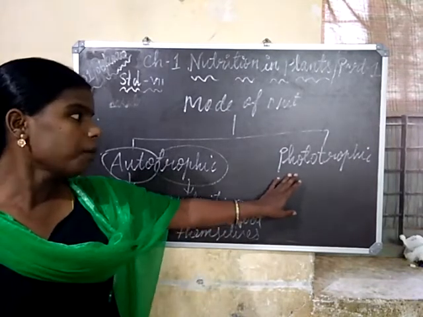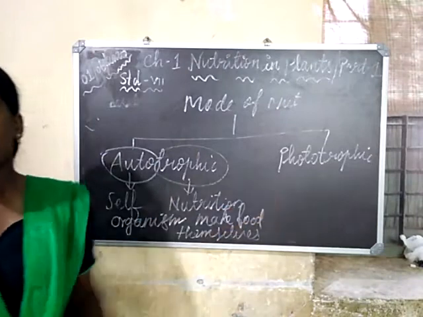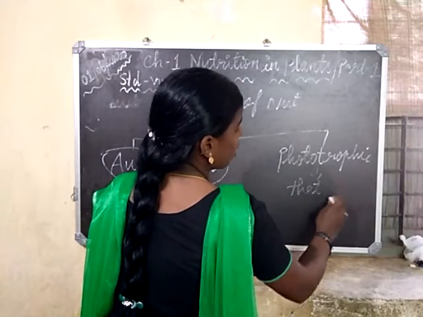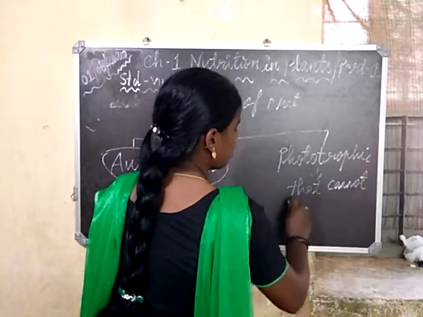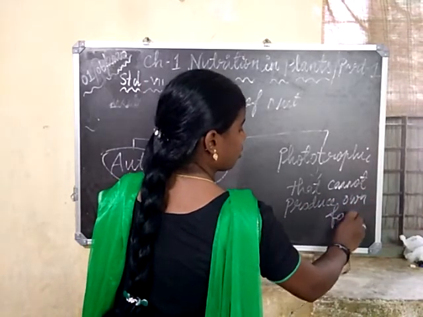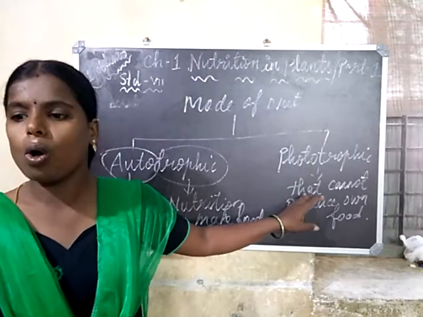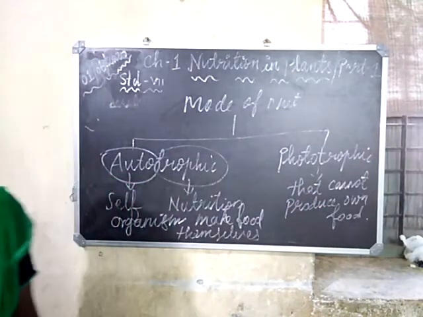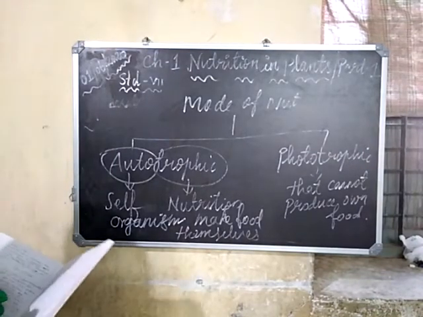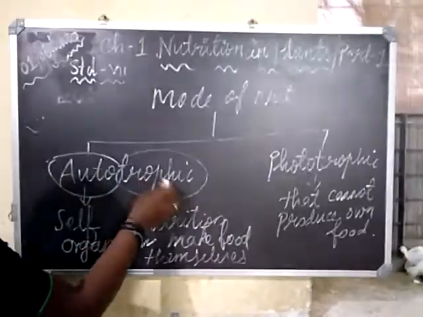The second type, heterotrophic. Heterotrophic means these are organisms that cannot produce their own food and rely on someone else for food. For example, we human beings.